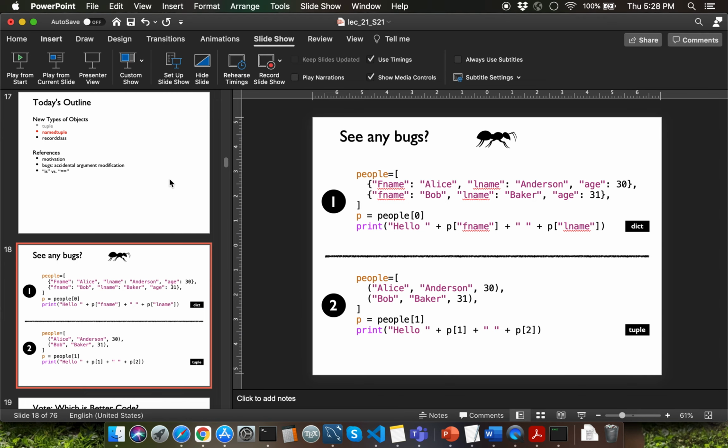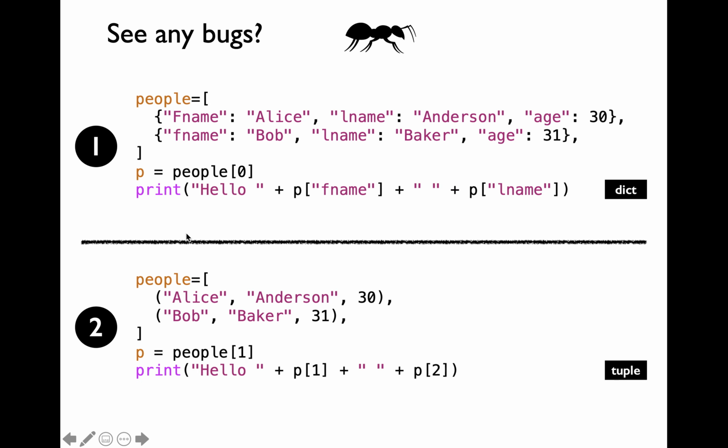Hello everyone. Let's consider a data set where we have people's first name, last name, and age information. Suppose we want to create data structures in Python to keep track of the data within the data set. I have two different code snippets here. Code snippet 1 is using list of dictionaries to represent the data set. Code snippet 2 is using list of tuples to represent the exact same data set.